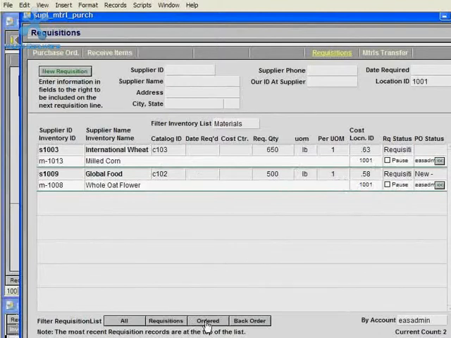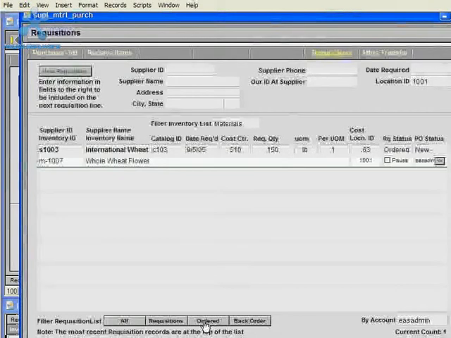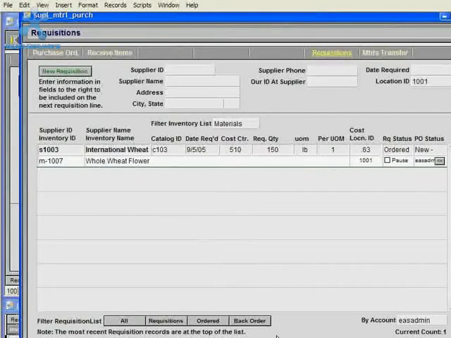But then I can filter, and I could go back and I could look at any of my past orders in the system. So now you see that also logged in as EAS admin, there's one record that the status has already been, this has been ordered. So you can see this is a very powerful way where each user that creates requisitions has their own list of requisitions, and then they can also reuse their requisitions.